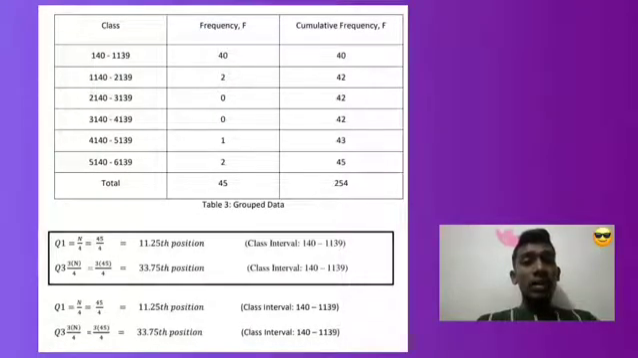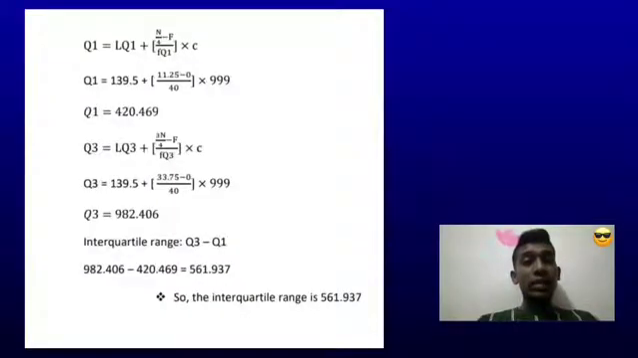Then about the measurement of position. A method by which the position of a particular data value within a given data set can be identified. So the interquartile range is 561.94 for the exported rubber gloves from Malaysia to major countries.